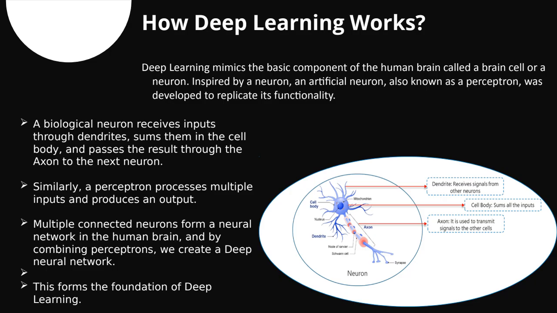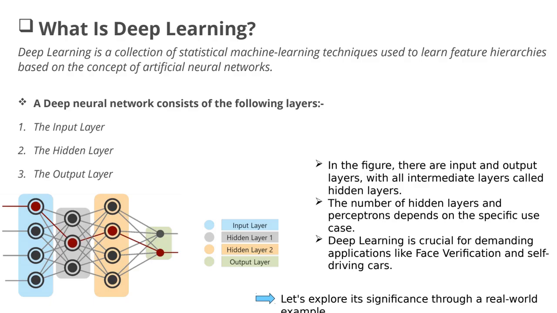Deep learning is the basic concept. It is actually going to use the basic component of the human brain, which has neurons. The artificial neuron, the perceptron, was developed by replicating its functionality. So the same concept it is going to use. Now, what is deep learning?